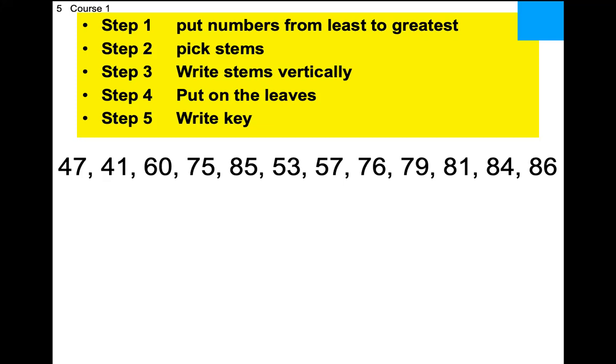Next biggest number. 53. Is it 53? Write 53, cross it out. 57. Write 57, cross it out. Yes. Cross it out. 75. And as soon as you get it done a ways, then it becomes a little bit quicker. 76, 79, 81, 84, 85, 86.